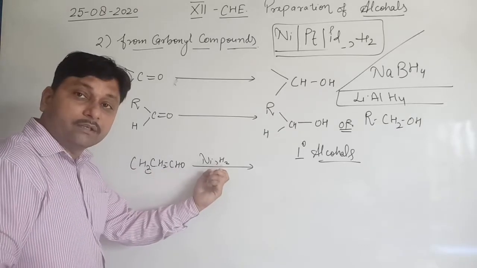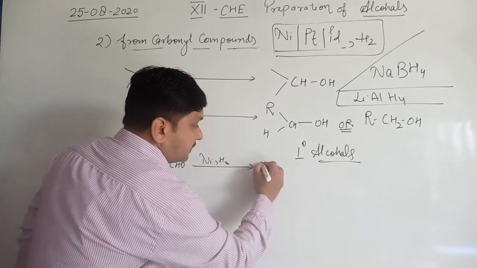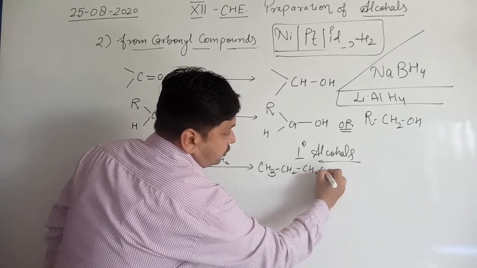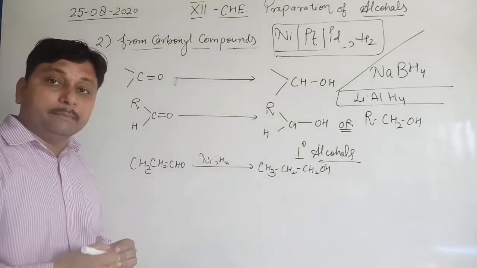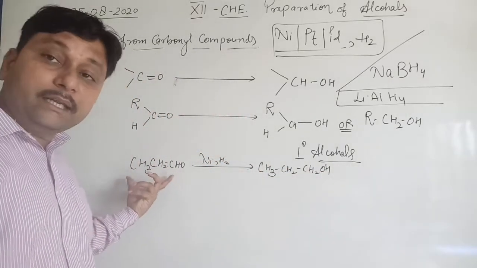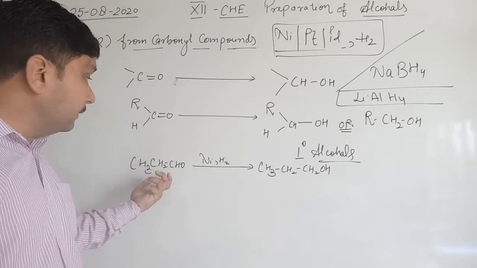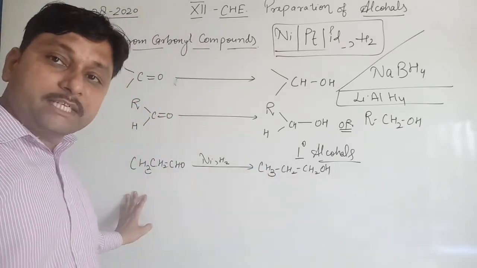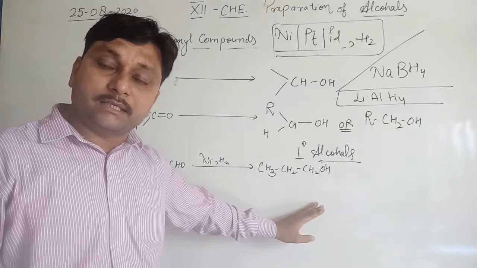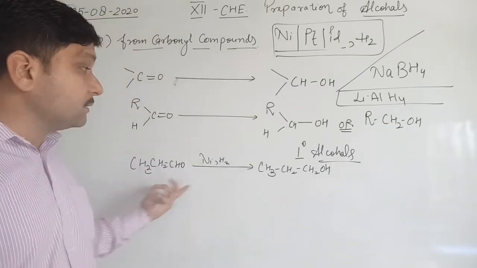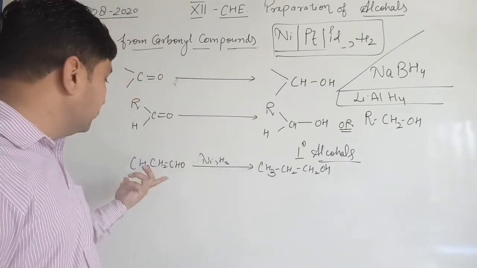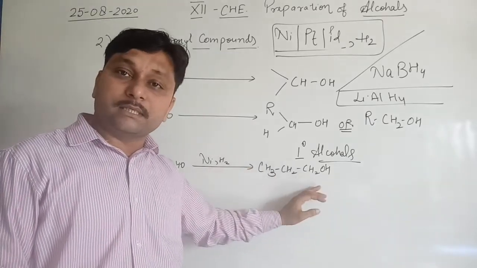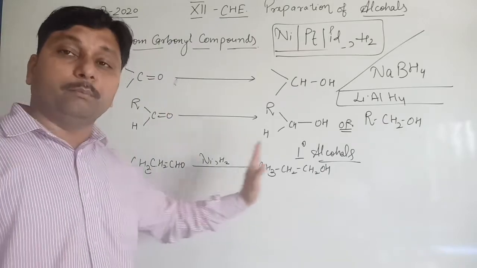In presence of nickel and hydrogen it converts into CH3CH2CH2OH. Means a 3 carbon aldehyde is converted to a 3 carbon alcohol, there is no ascending or descending of the carbon series, they show similarity of the carbon chain. 3 carbon aldehydes convert into 3 carbon alcohols, and aldehydes convert to primary alcohols.